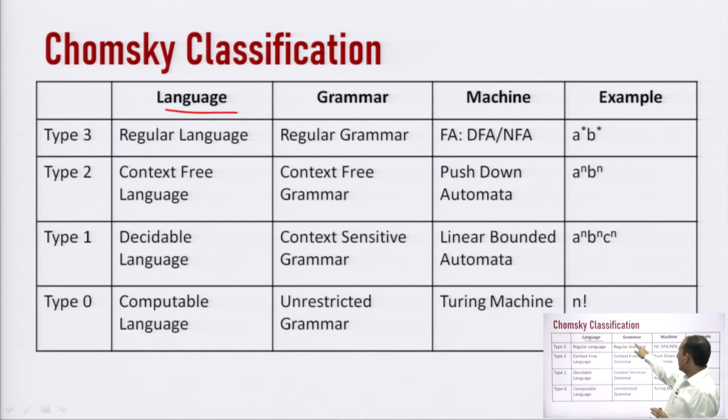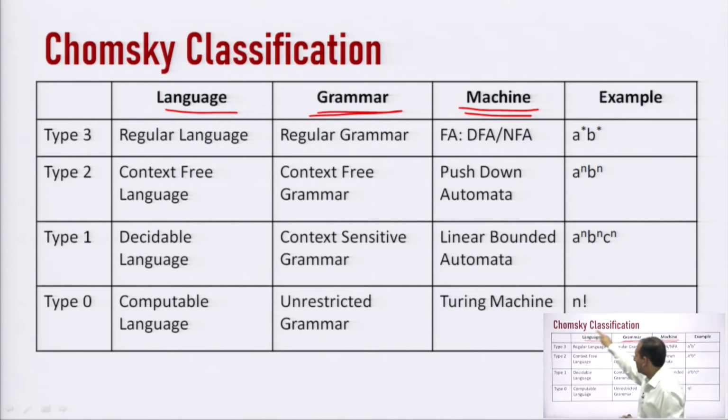The second parameter is the grammar, and the third parameter is the machine which is used to recognize the particular type of grammar, right.